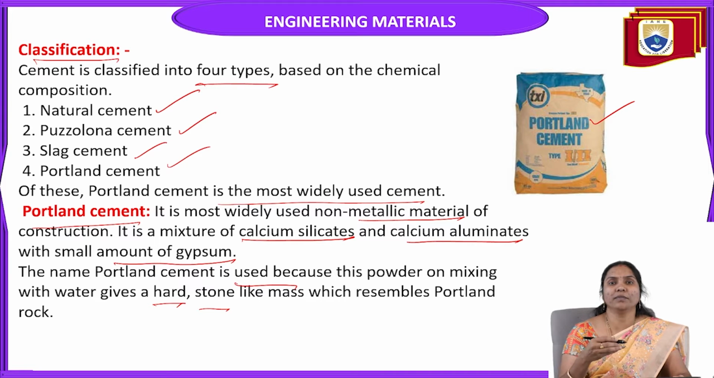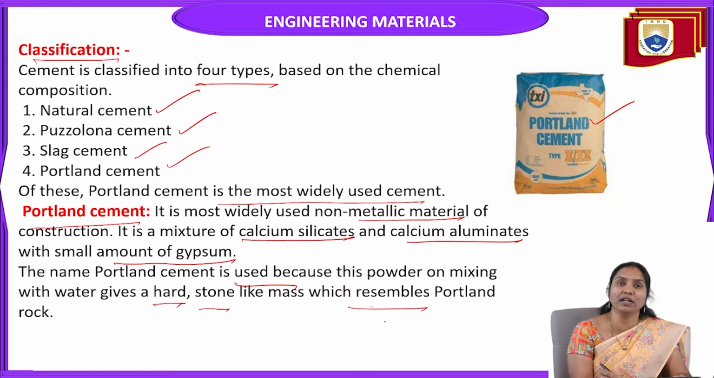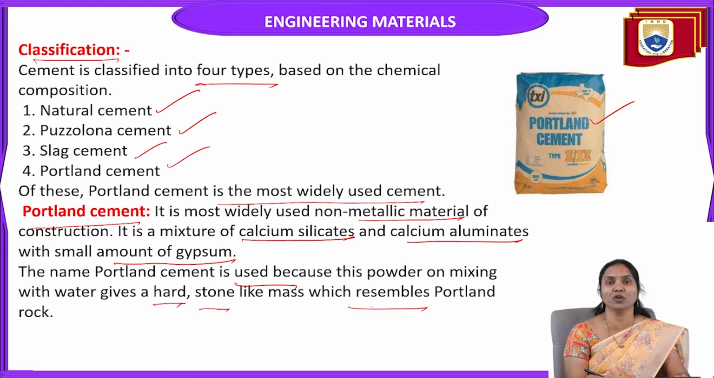So why do we call this cement Portland cement? When the cement powder is mixed with water, it gives a hard, stone-like mass which resembles, or is similar to, Portland rock. That's why this powder cement is named Portland cement.